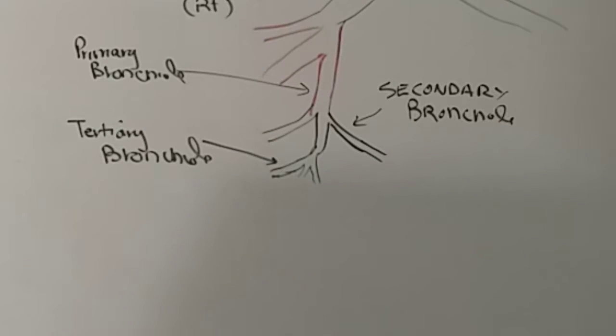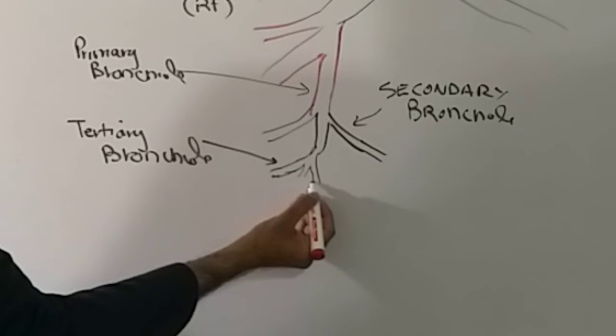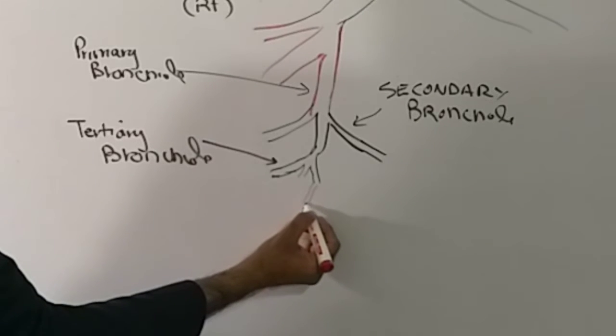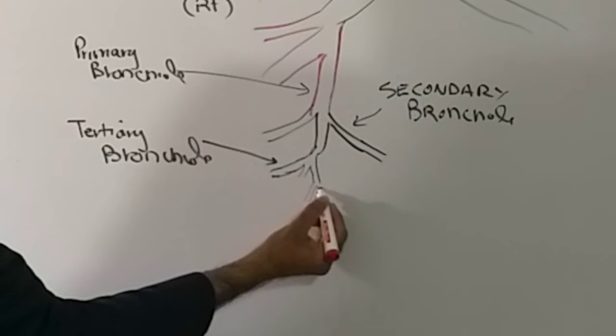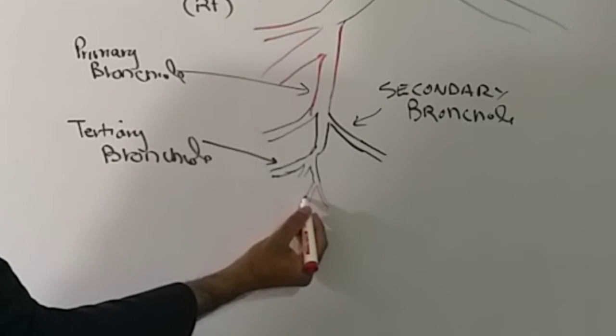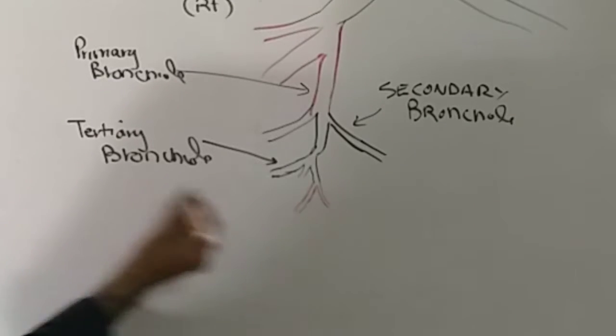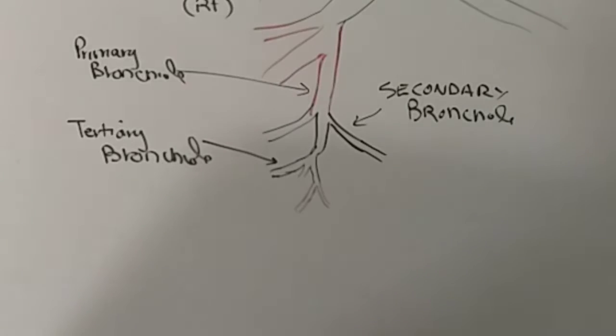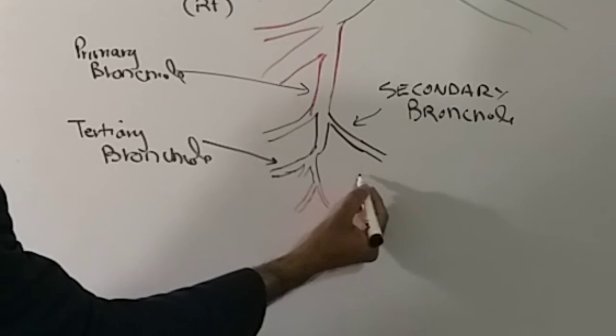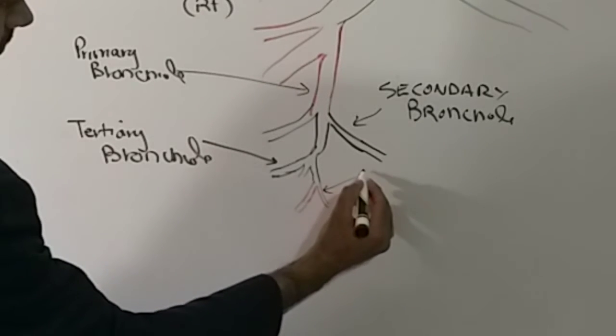Now finally, these tertiary bronchioles ultimately make even narrower pipelines, which we call the respiratory bronchioles. These are the respiratory bronchioles.